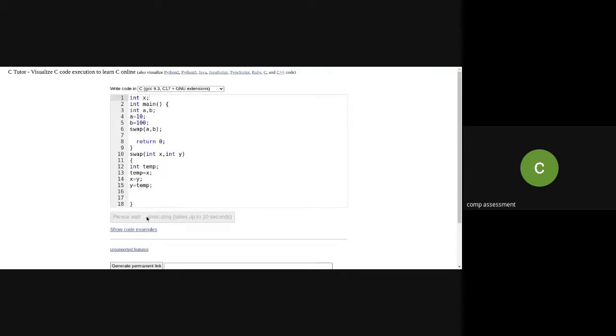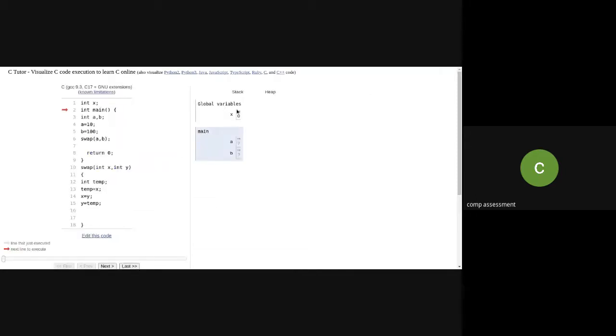Now see, when I'm executing, my int x will automatically be taken as a global variable. Before the main function, whatever I am declaring is global to the complete program, so it is accessible throughout my program. So my global variables are available, or I can access them, throughout my program. The scope of the global variable is the complete program.